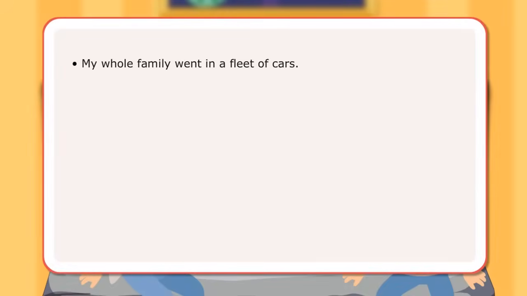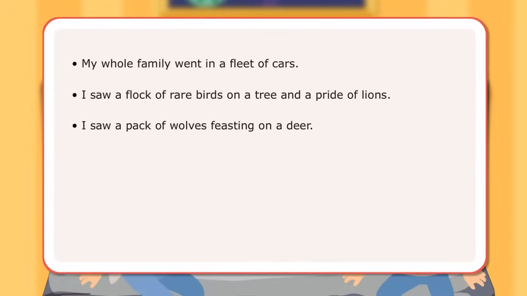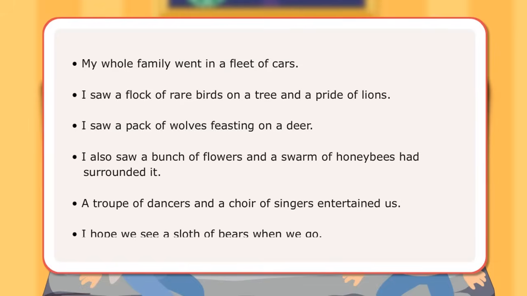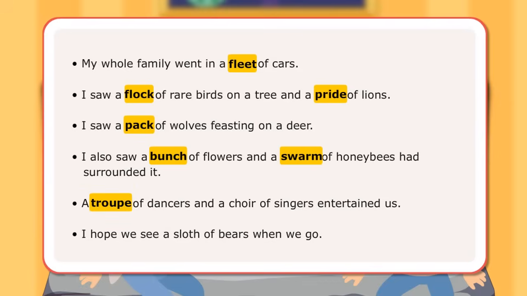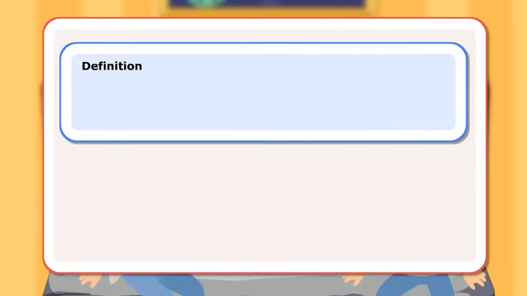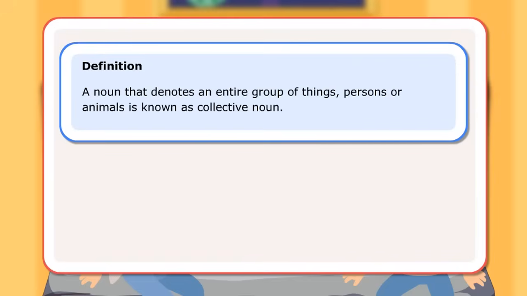The girl and the boy have used collective nouns to speak about a group of things and animals using one word to categorize these groups. The words fleet, flock, pride, pack, bunch, swarm, troop, choir, sloth are examples of collective nouns. Definition: a noun that denotes an entire group of things, persons or animals is known as collective noun.